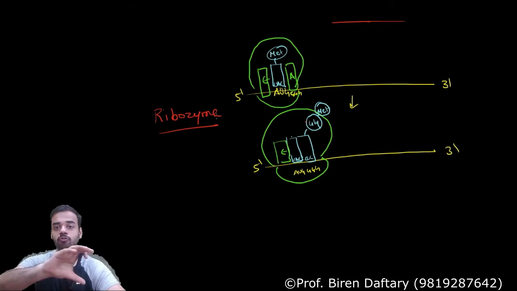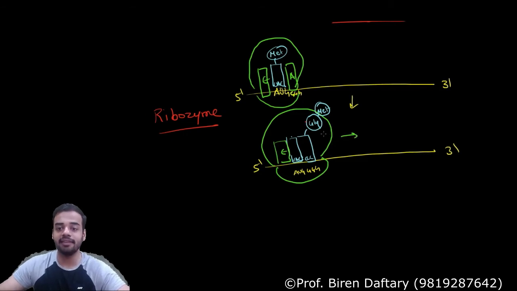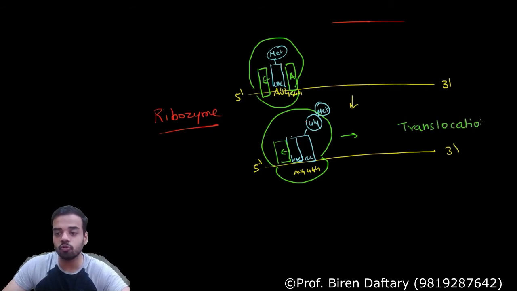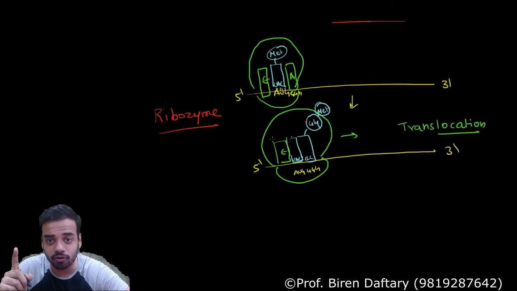Now the ribosome will shift one step ahead. So this ribosome that you see, that will move one codon to the right, and that movement is called translocation. So translocation is basically the movement of ribosome, both the larger and smaller subunits, from 5' end to the 3' end, but only one codon. It will move ahead only one codon.